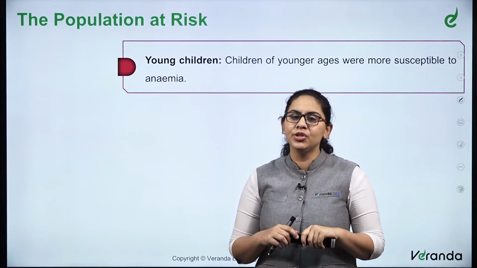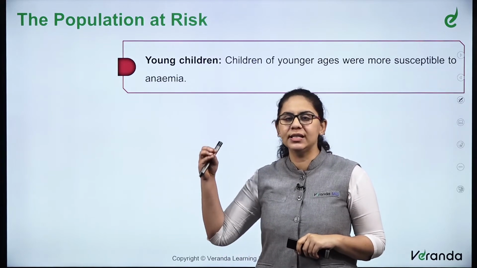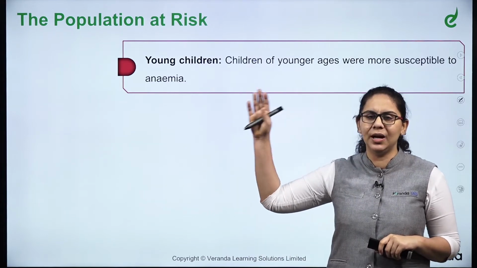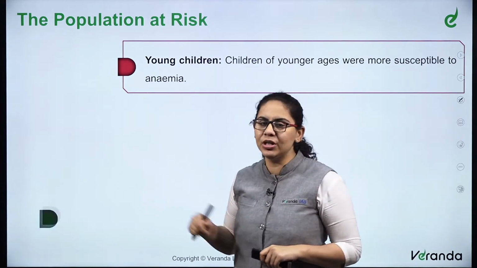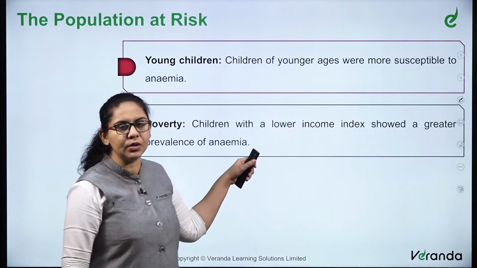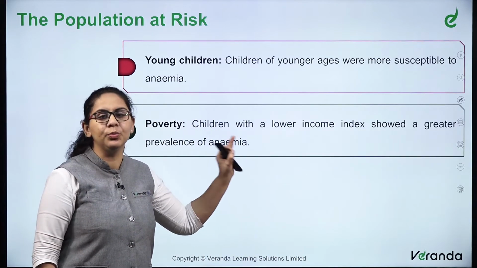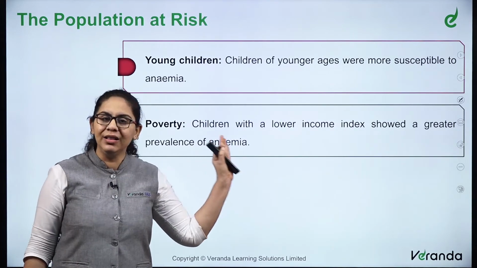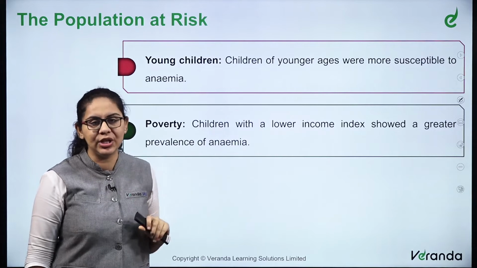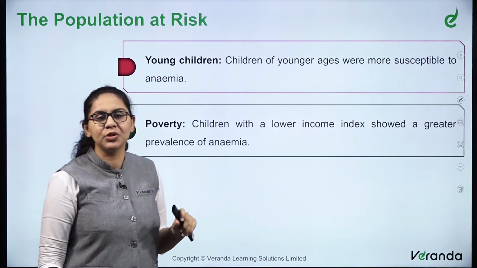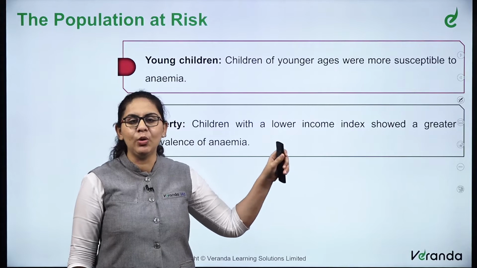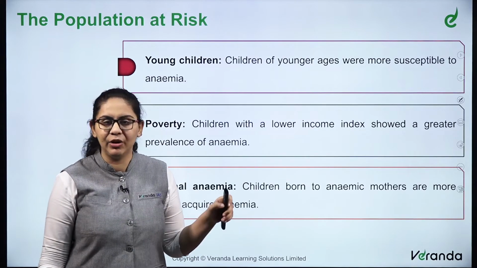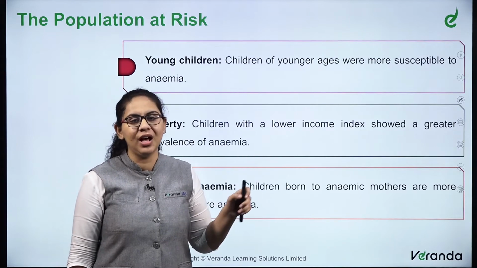Young children. Children below the age of 5, or we can say children of younger ages, were more susceptible to anemia because they have less immunity. Then comes poverty. The poor group, children with a lower income index, showed a greater prevalence of anemia. This we can relate with their nutritional deficiency. Those sections of society who are not able to afford a good nutritional diet are more prone to anemia, one of the important malnutrition aspects.